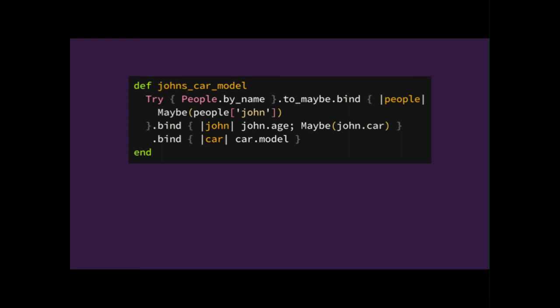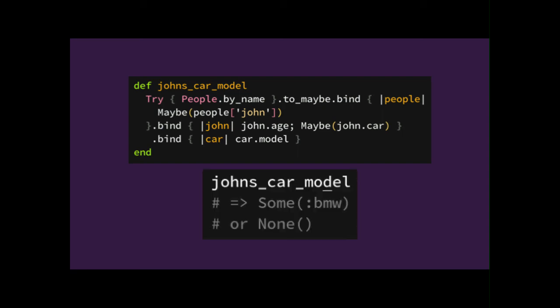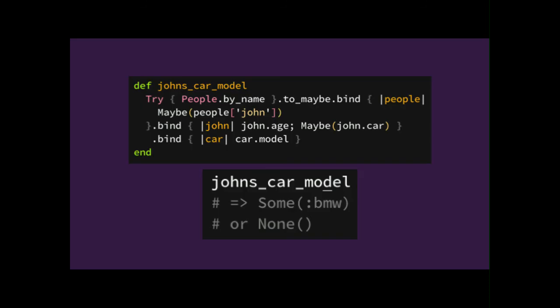But maybe he doesn't have a car. So you again do maybe, and then in that other block, you get the model. So at each step, you're confident that everything is there. And you either get a symbol or nothing. This is what I mean by confidence, as opposed to optimism in programming.